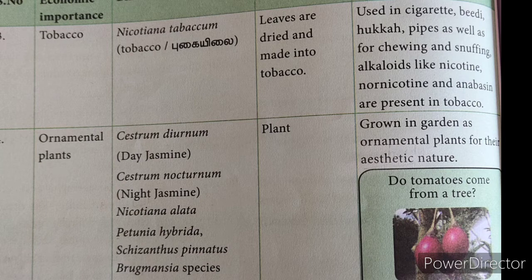So all these plants are grown as ornamental plants which provide aesthetic value. Okay, so from this family Solanaceae, the economically important benefits we get are food plants, medicinal plants, tobacco and ornamental plants. With this we complete the economic importance of family Solanaceae.